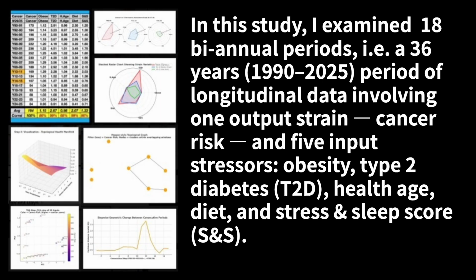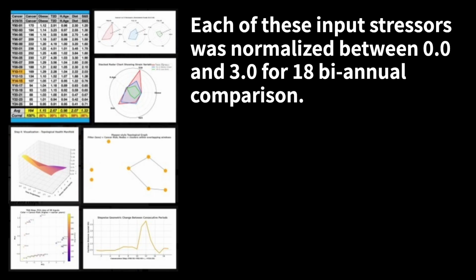Methods and data. In this study, I examined 18 biannual periods, i.e., 36 years, from 1990 to 2025, of longitudinal data involving 1 output strain, cancer risk, and 5 input stressors: obesity, type 2 diabetes, T2D, health age, diet, and stress and sleep score, S&S. Each of these input stressors was normalized between 0.0 and 3.0 for 18 biannual comparison.